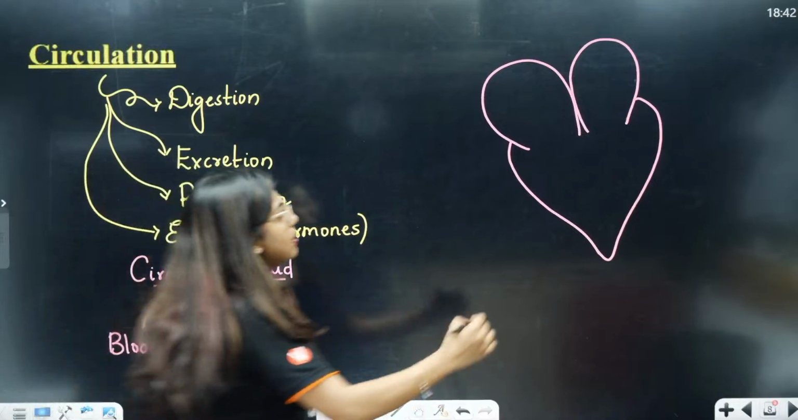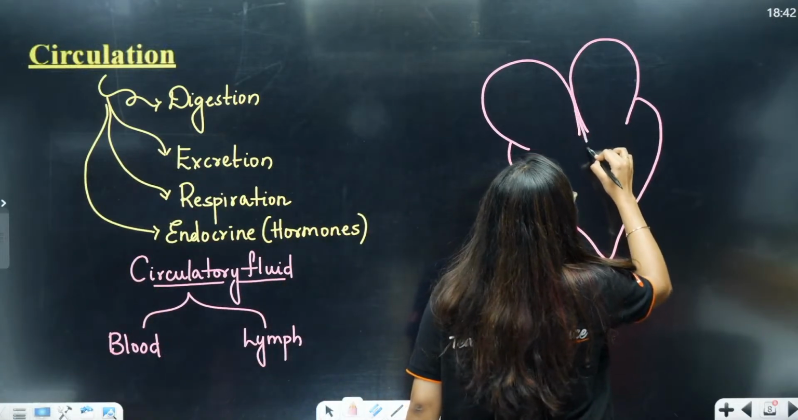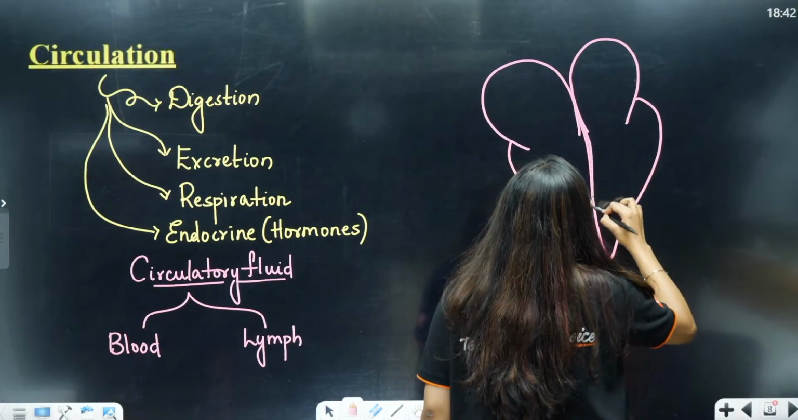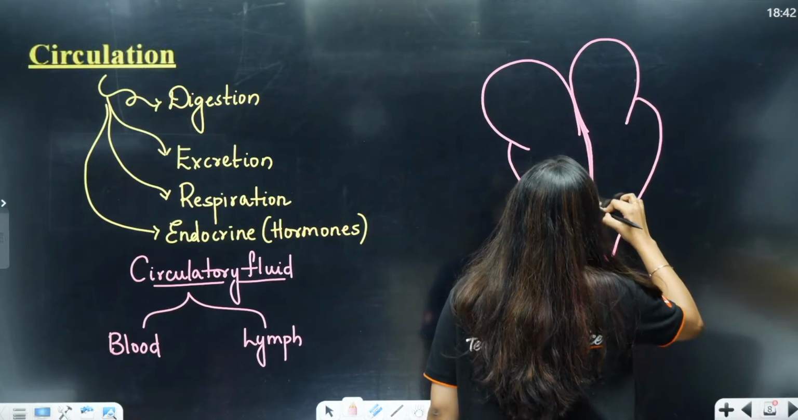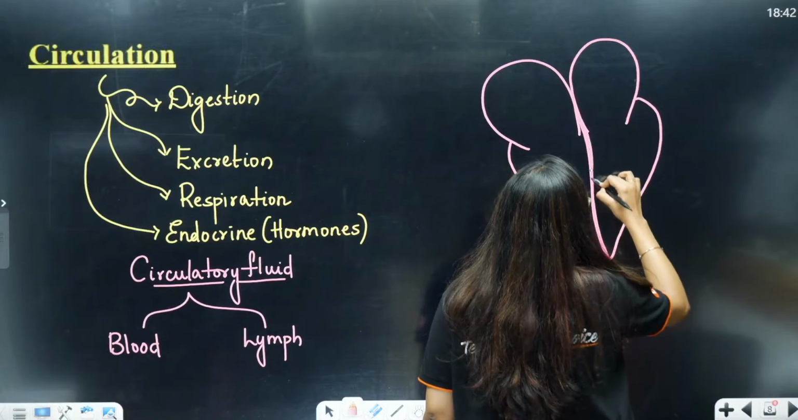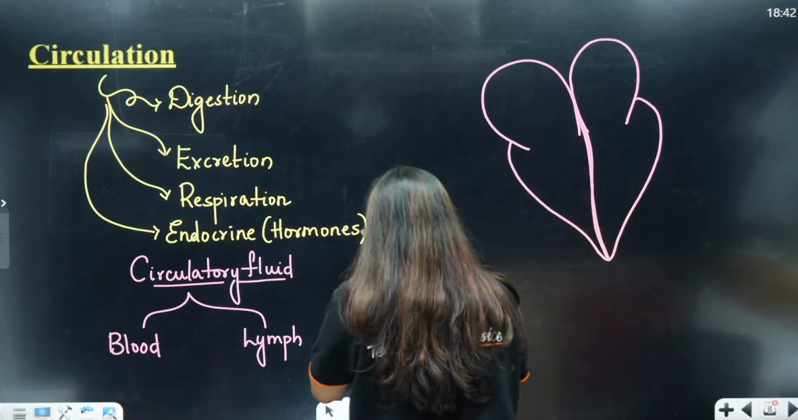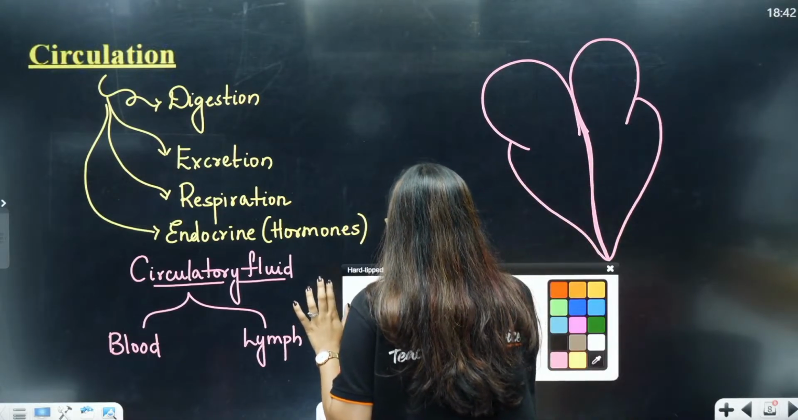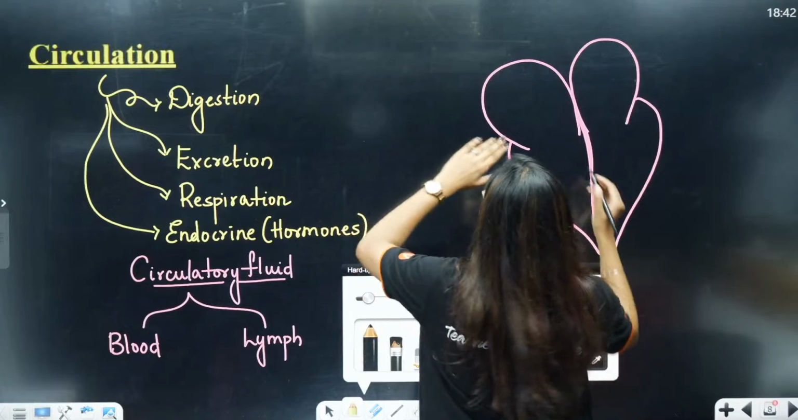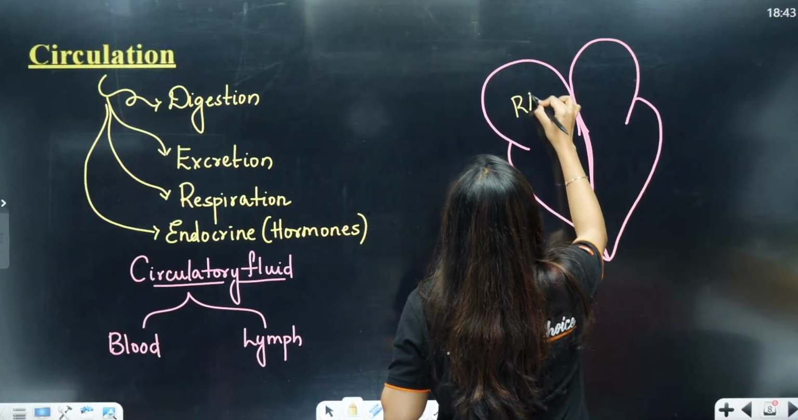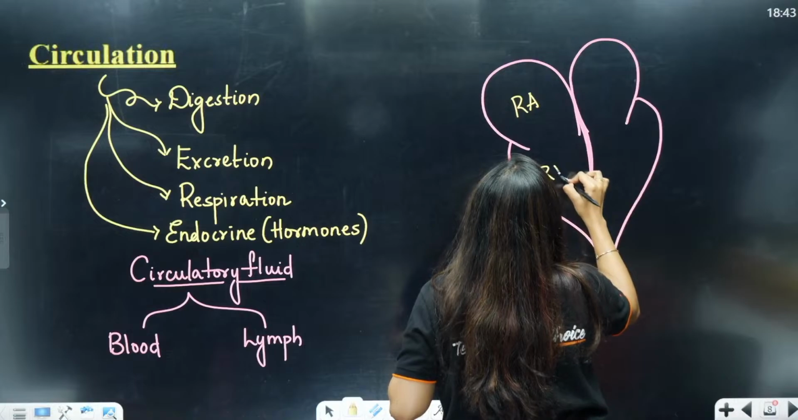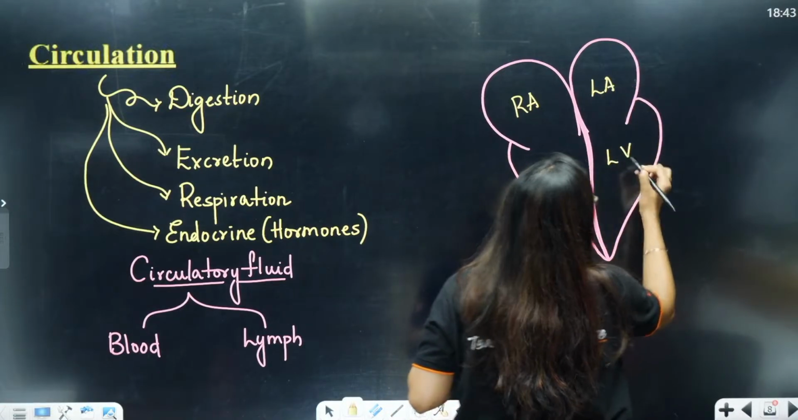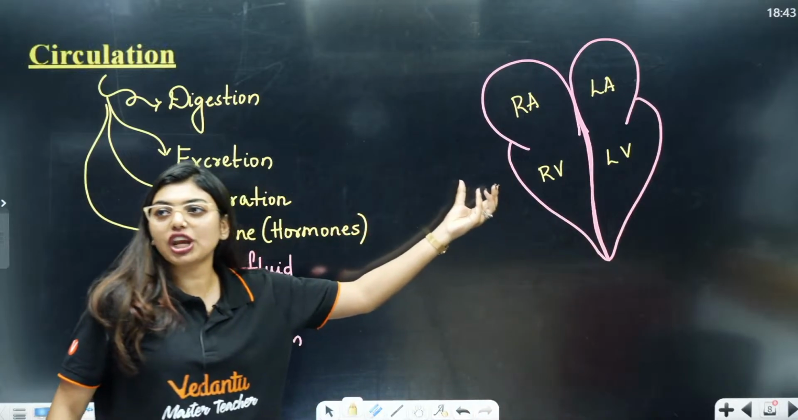Now, students, remember that when we talk about the heart, you have to remember your auricles and ventricles, right? Other than that, you have to remember your septum. If I am doing the partition, then my left is going to be the right auricle and the right ventricle. My right is going to be the left auricle and the left ventricle. Clear? Now, these are my chambers of the heart.